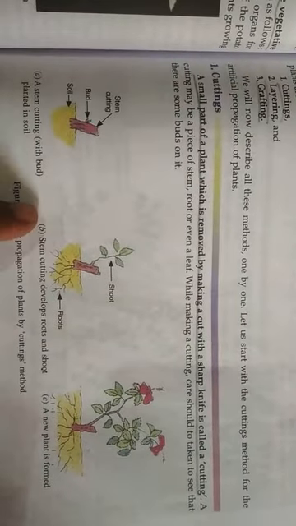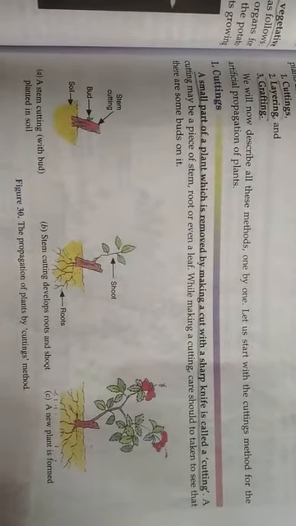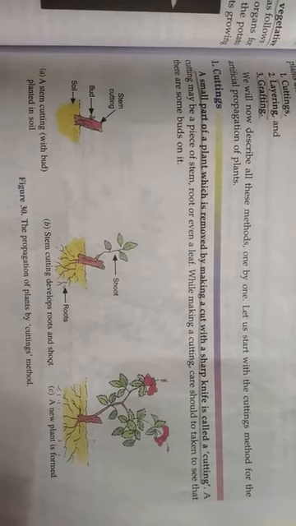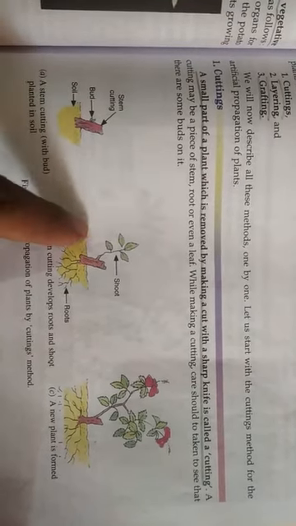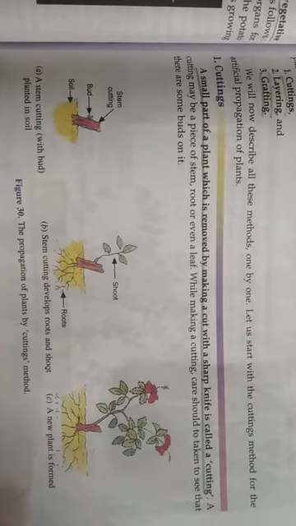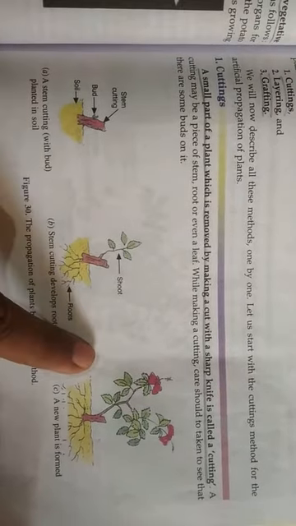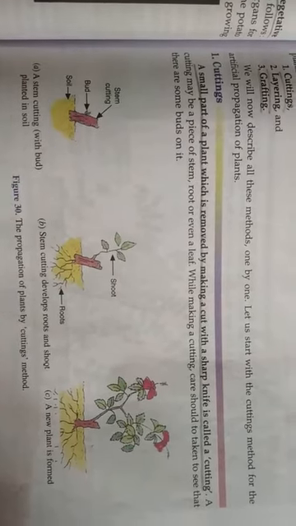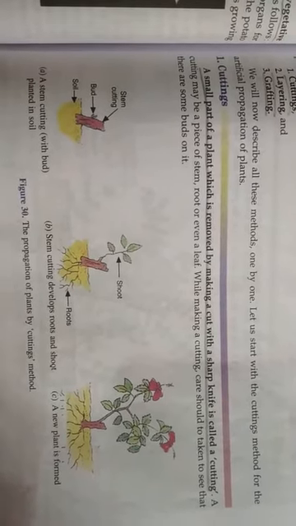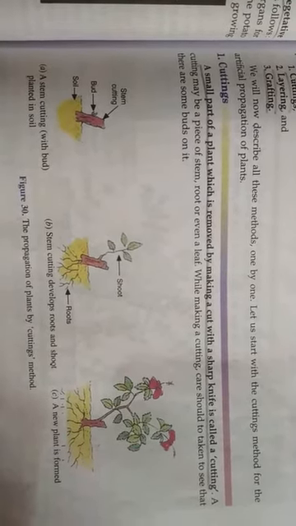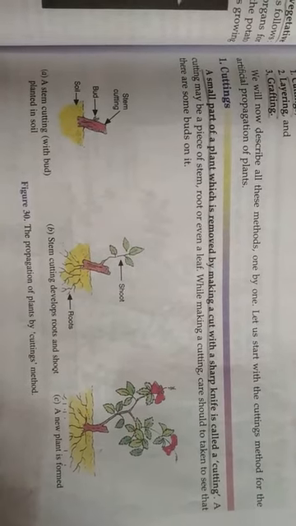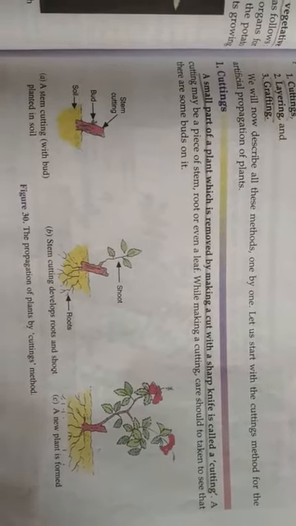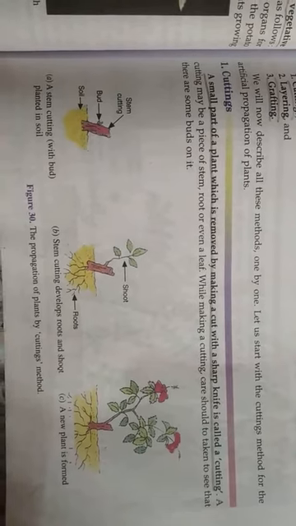So we can see the first one, the stem of the plant. If we cut it and keep it in fertile soil, that will grow as a new individual, and that will produce the flowers as well as all the yield. Hibiscus is also one of the examples for that.